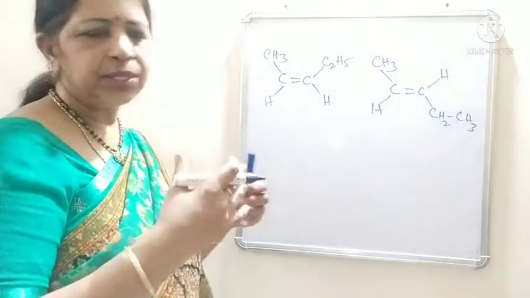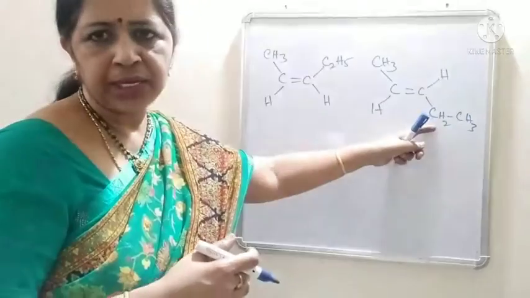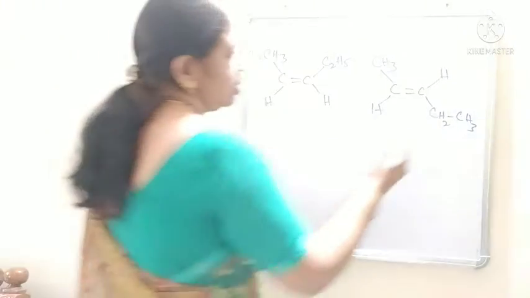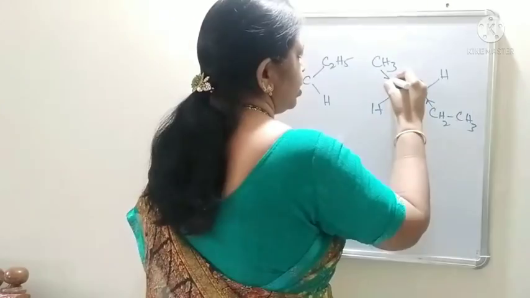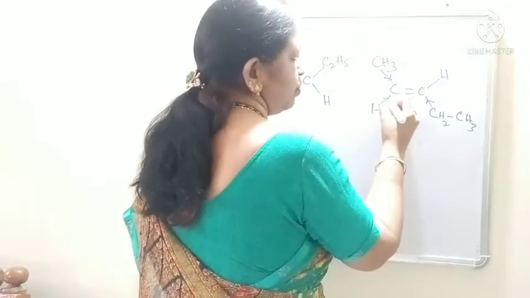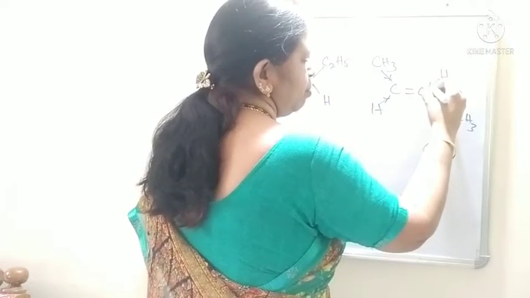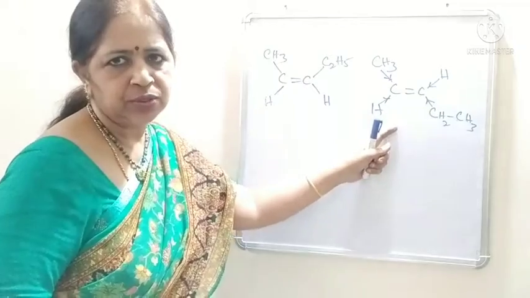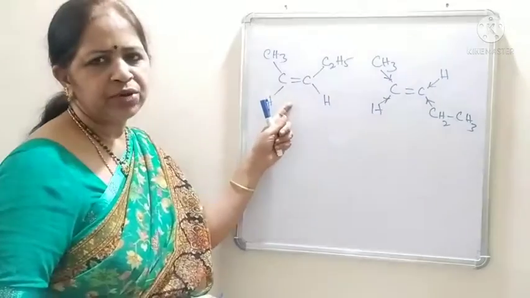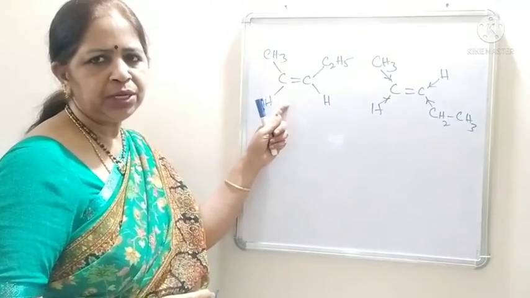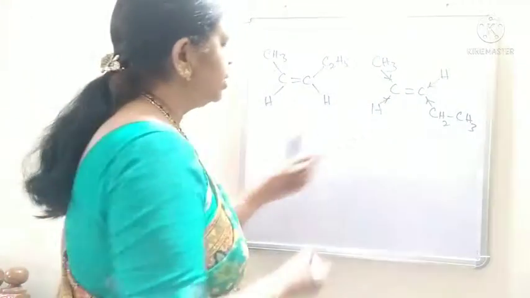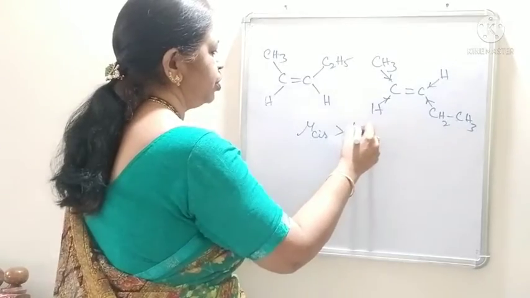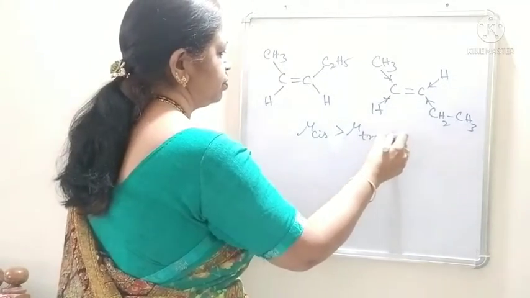The electron releasing effect is greater in the ethyl group when compared to the methyl group. So these are not identical, therefore there will be development of dipole moment in the trans isomer also, and its cis isomer will always have higher dipole moment. So in this case the mu of cis is greater than mu of trans isomer.